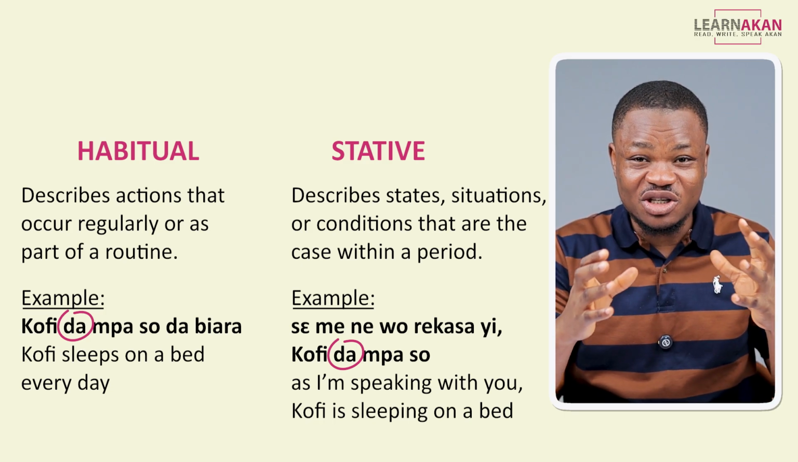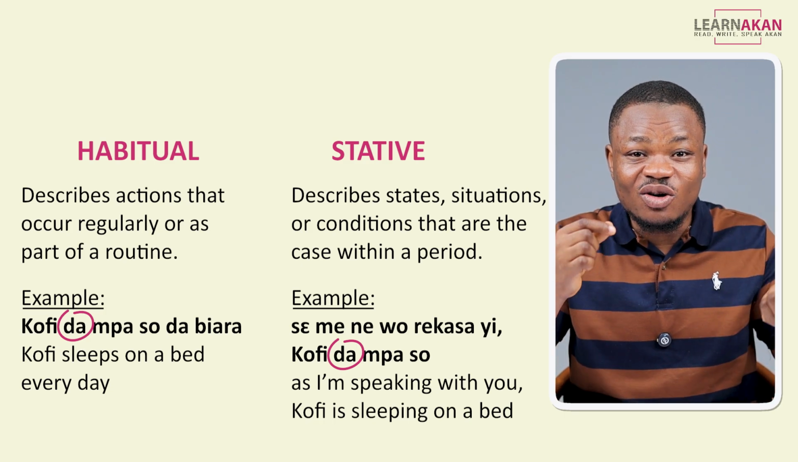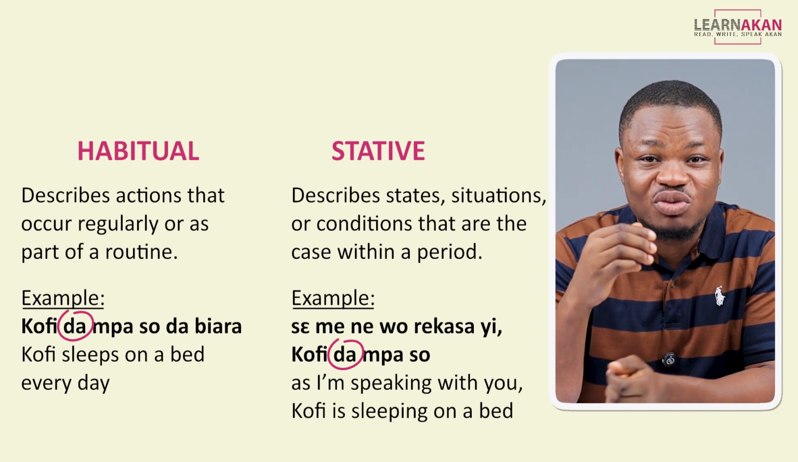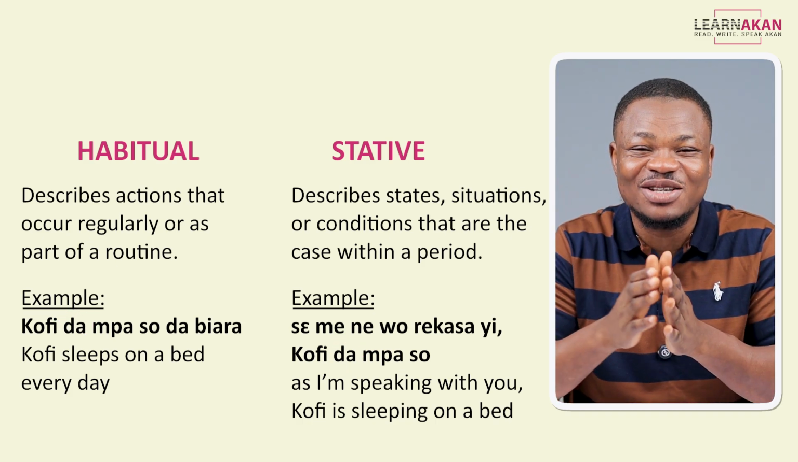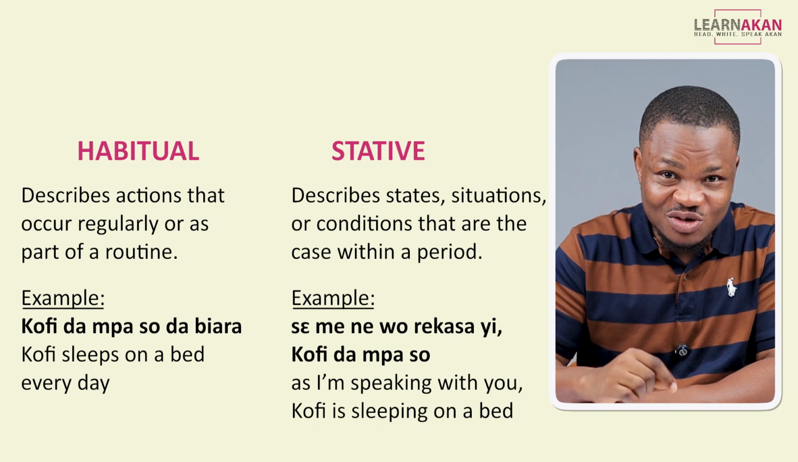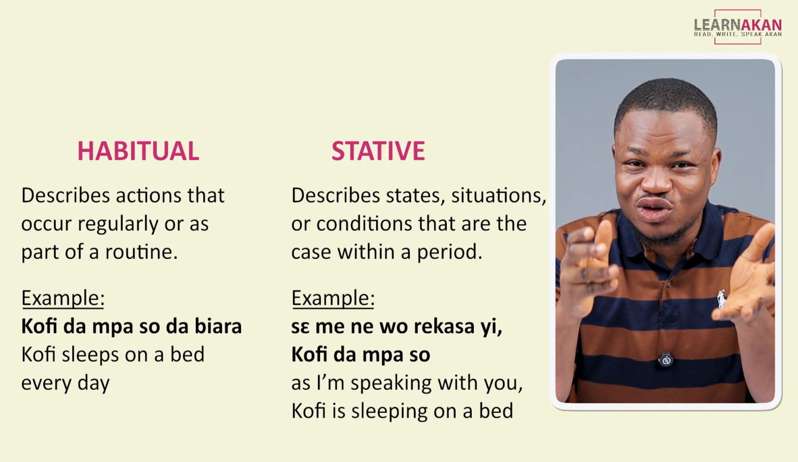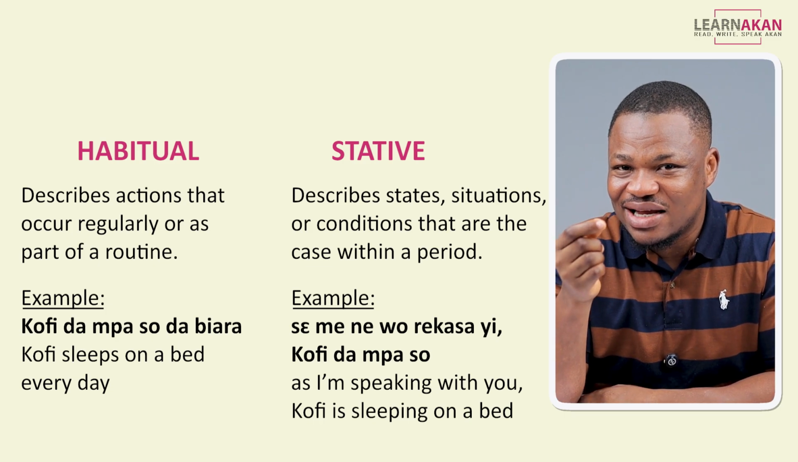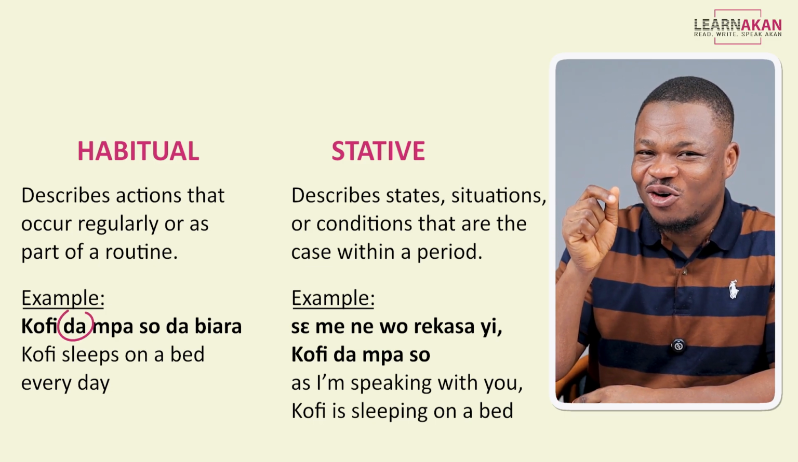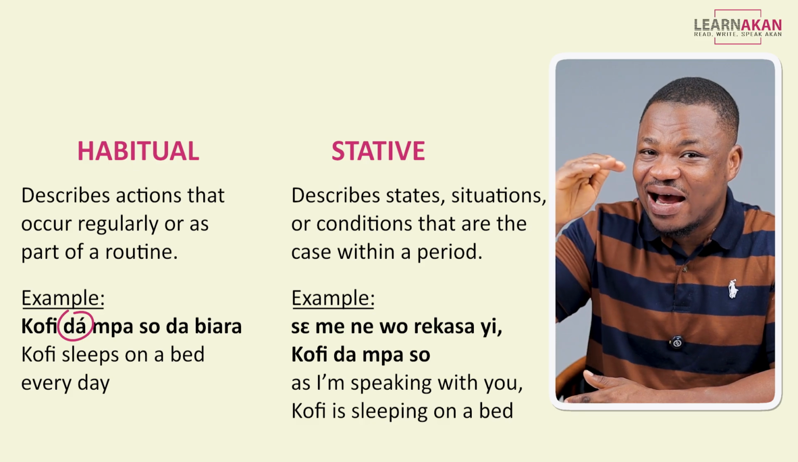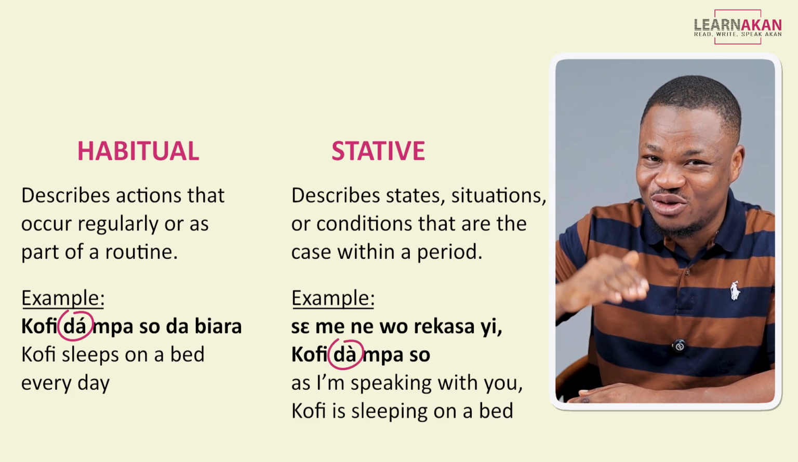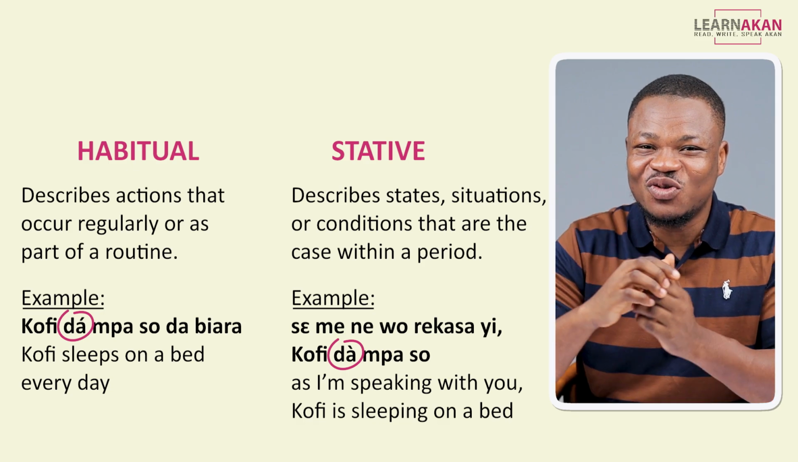So how do we distinguish between the two? We are only able to distinguish between the two just by the tone with which we pronounce each of them. And that is what we are going to learn to do in today's lesson. If you were listening for the tone as I was giving the two examples, you would notice that the tone on the habitual verb was high, and the tone on the stative verb was low. Let's take it one more time.